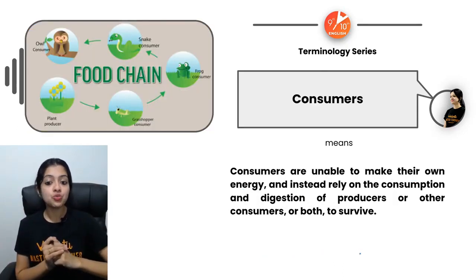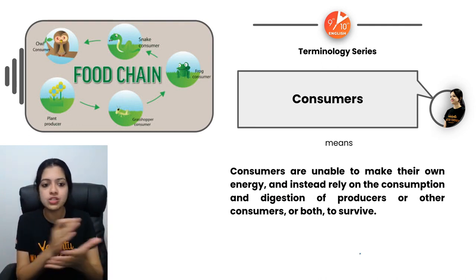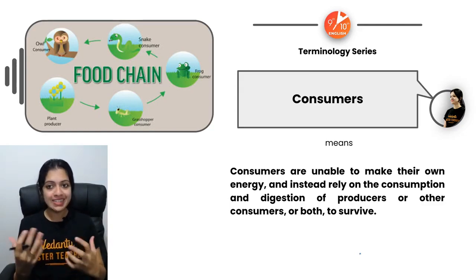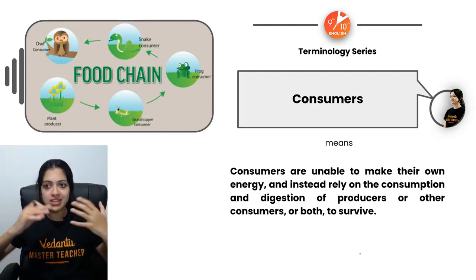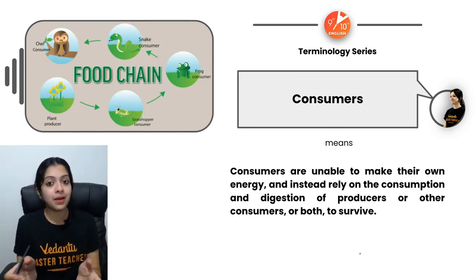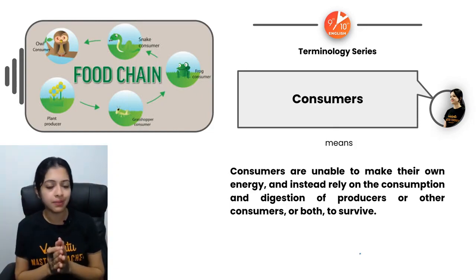Now, coming to consumers. What are producers and what are consumers? Even if you did not know the examples for those, I think producer, something that creates. So as far as the chapter Our Environment, or as far as biology is concerned, when I use the word producer, of course, I'm not talking about a movie producer or a television show producer. I'm talking about the ultimate producer of everything that we have in nature. That has to be the green plants, right?